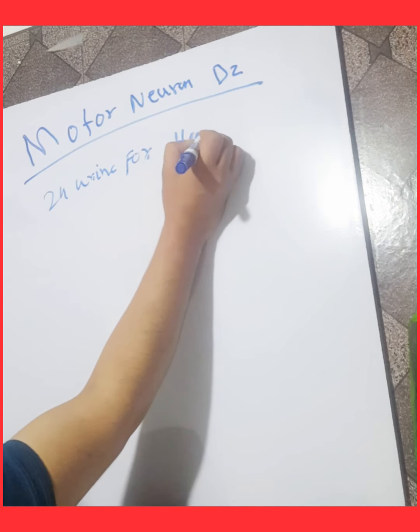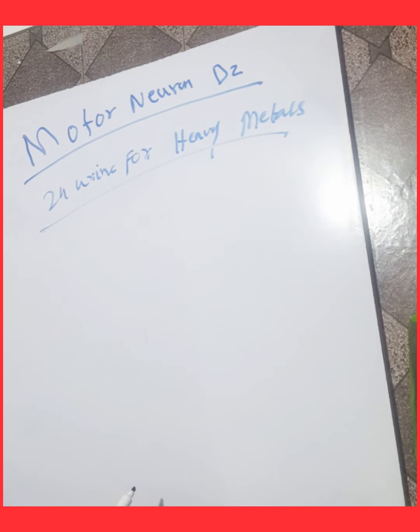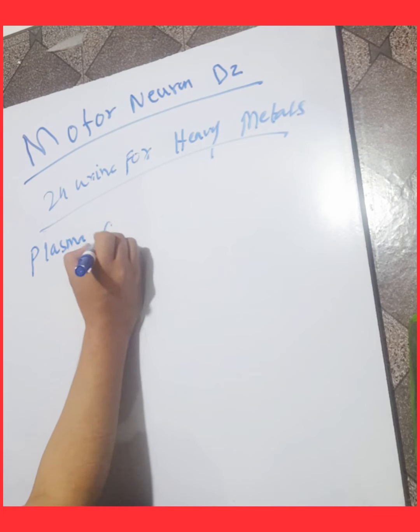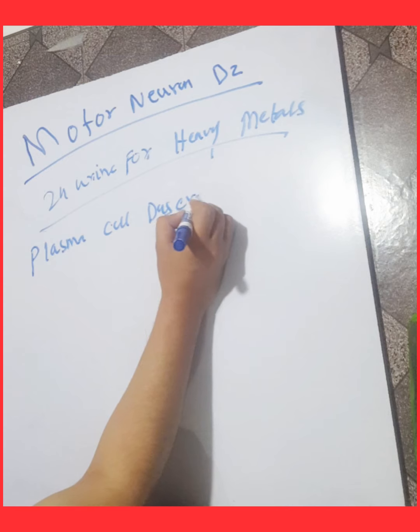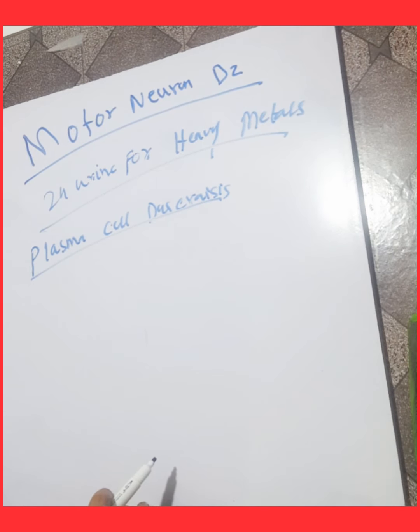Heavy metals to diagnose the neuro disease, that is motor neuron disease. The immunologic mechanism can also cause motor neuron disease. An example is plasma cell dyscrasis. The plasma cell dyscrasis can also cause motor neuron diseases, and other autoimmune polyradiculopathy and motor neuropathy conditions can also cause motor neuron diseases.